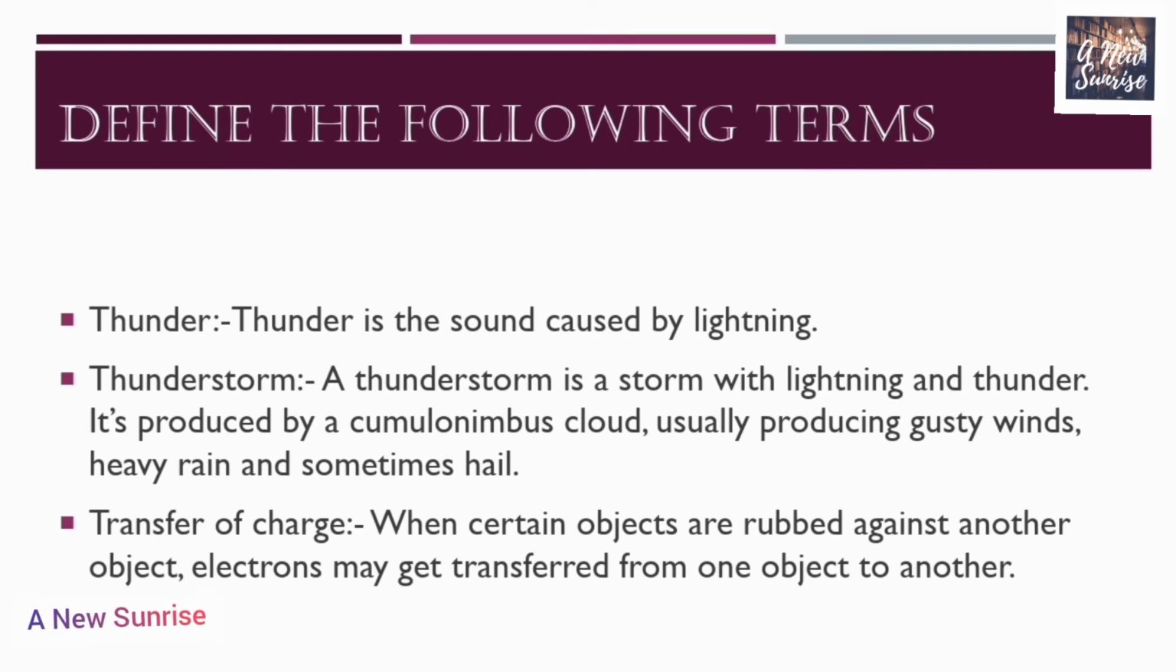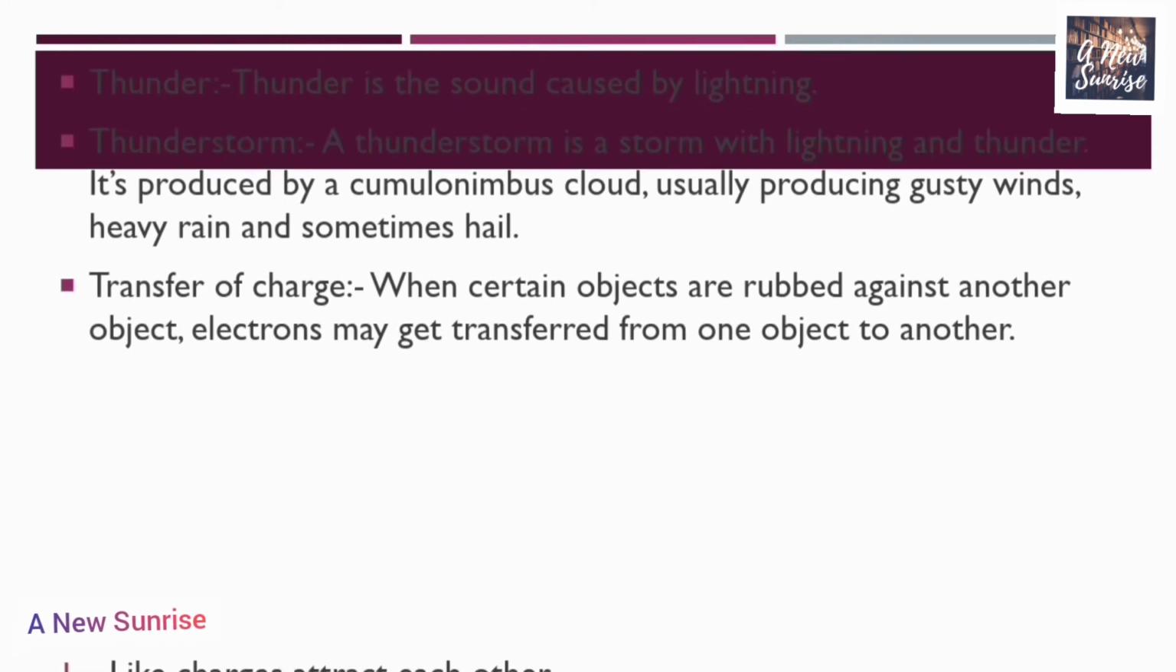Thunderstorm. A thunderstorm is a storm with lightning and thunder. It's produced by a cumulonimbus cloud, usually producing gusty winds, heavy rain and sometimes hail. Next term is the transfer of charge. When certain objects are rubbed against another object, electrons may get transferred from one object to another, and this process is known as the transfer of charge.